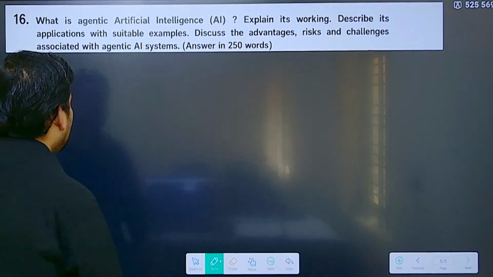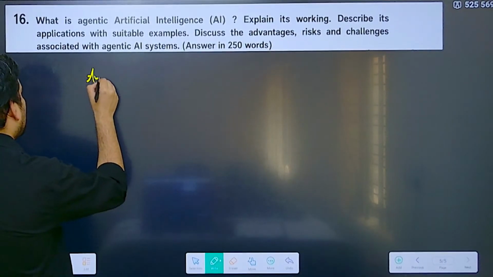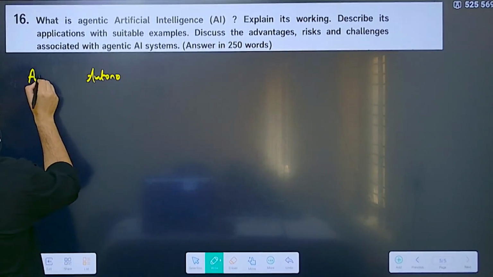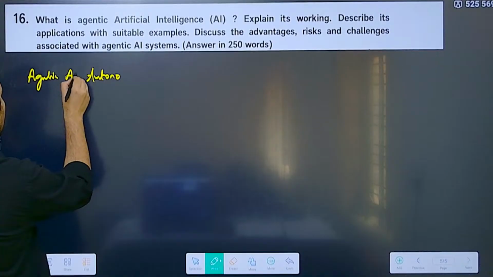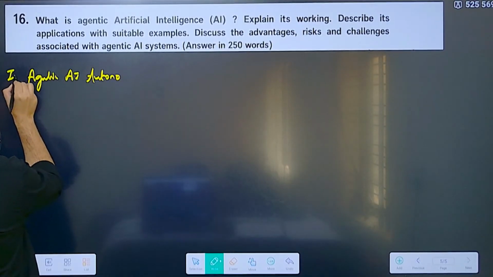So basically, this is agentic AI. This is the definition, this should be your introduction.